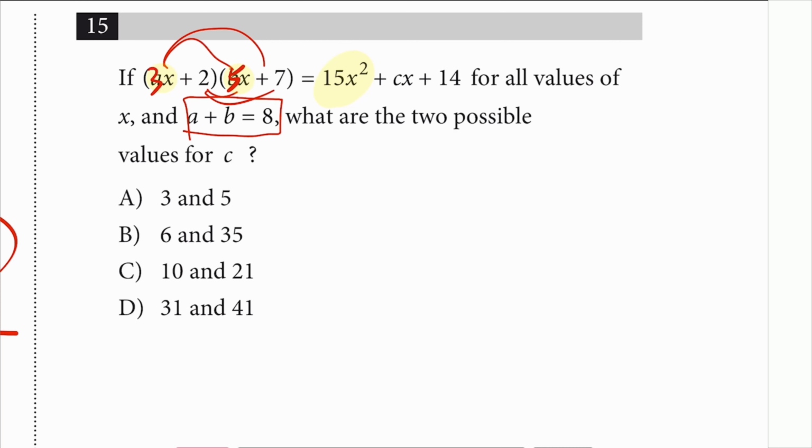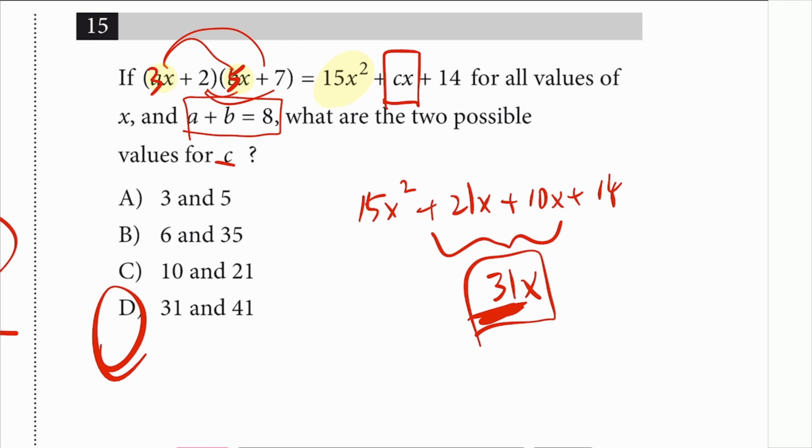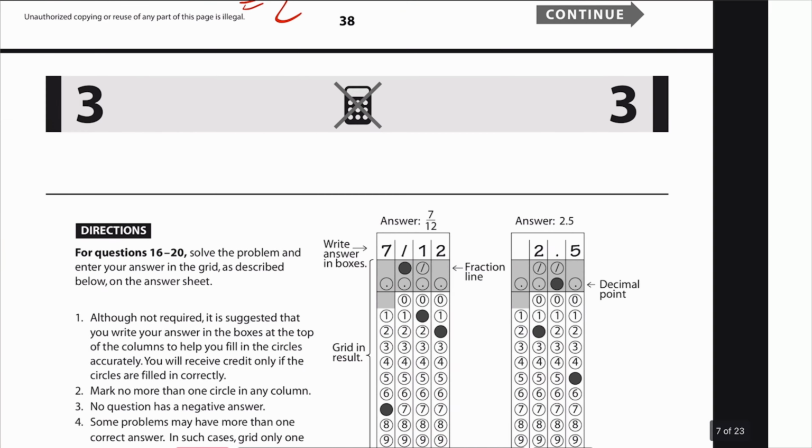So if you FOIL that, that'll be 15x squared plus 21x plus 10x plus 14. And that gives you 31x, which is probably going to match. C could be 31, and only choice D got that. Will I check the other 41? Oh, no. I'm too lazy for that.